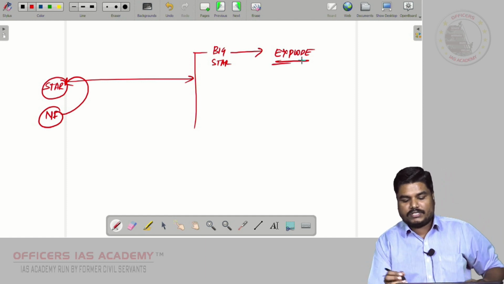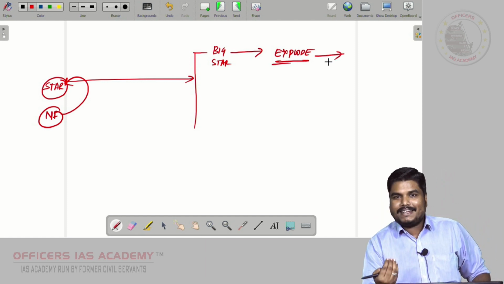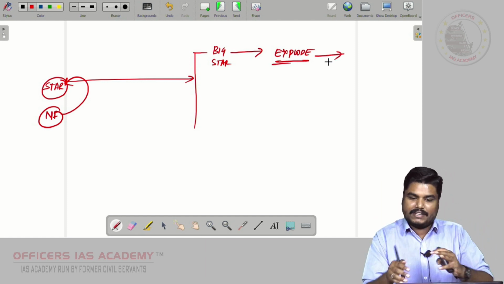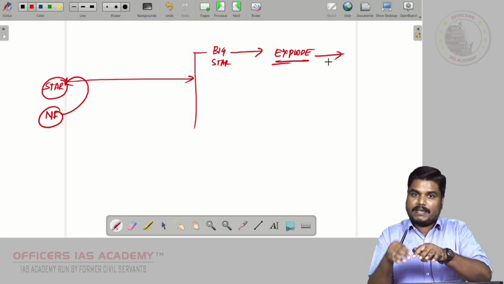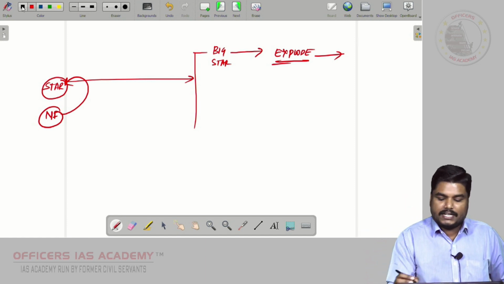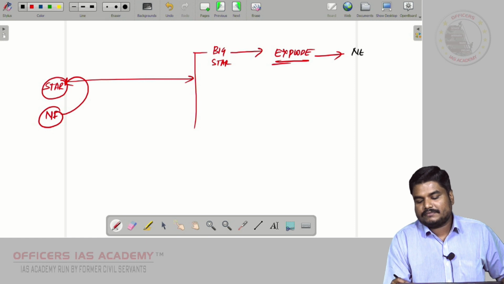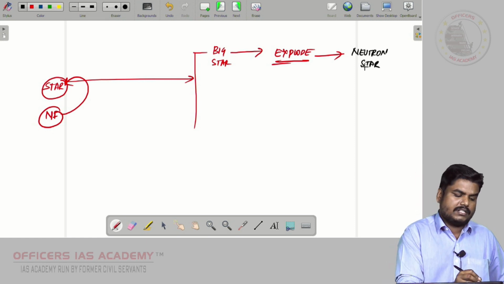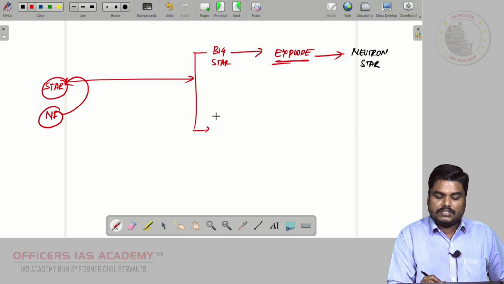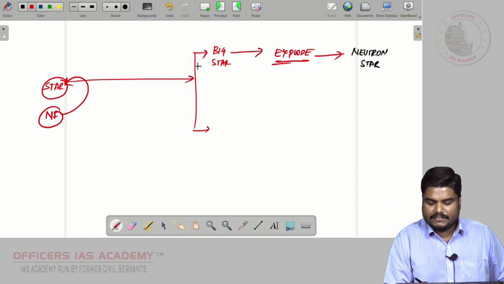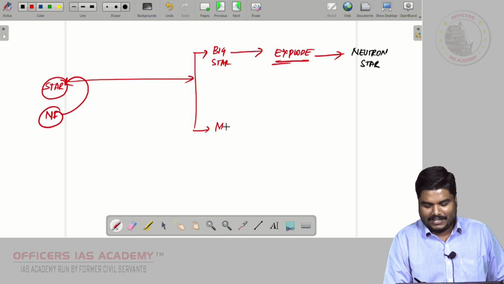Once after the explosion, there will be some remains, some denser particles will remain. The denser particle which remains after the explosion, we call it a neutron star. Now, assume it is a very big star, a massive star, a superstar.